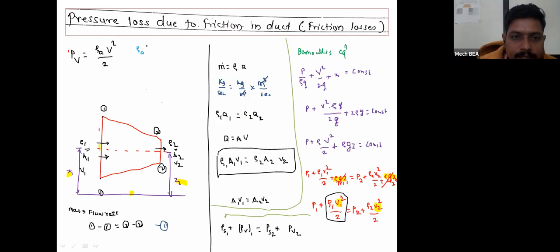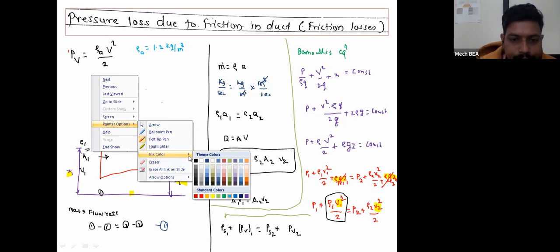What is the value of density of air? That value of density of air is nothing but 1.2 kg per meter cube.